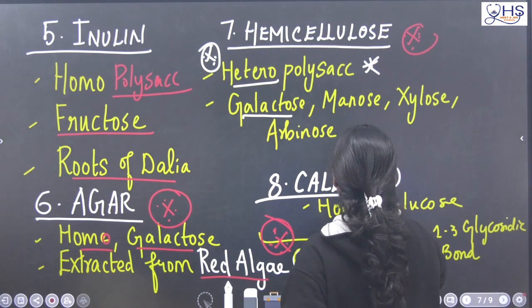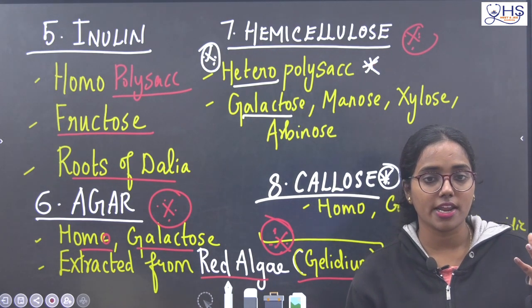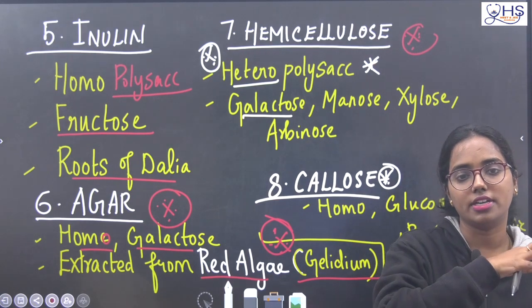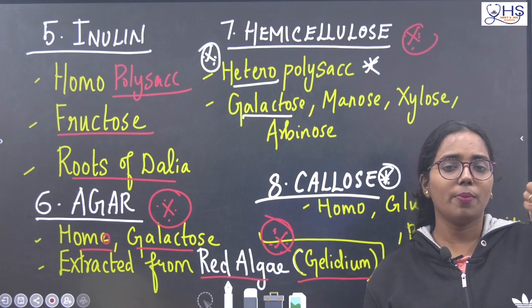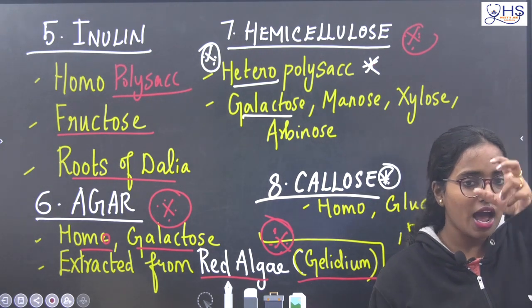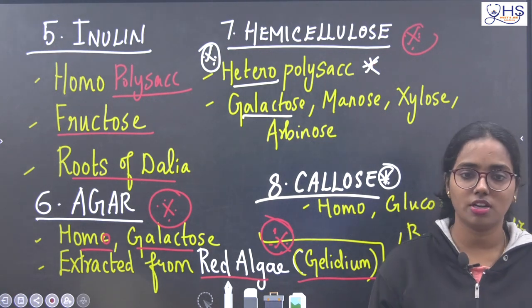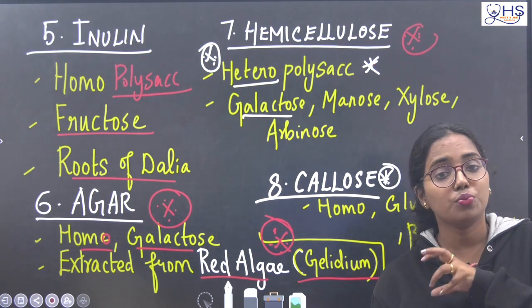Yes, this one we would have studied in the sexual reproduction in flowering plants. During the dehiscence of the anther, the pollen grain has to come out from the anther wall. That anther wall of a flower will be made up of what? Callose. So callose is a substance which is present in the anther wall of a flower.